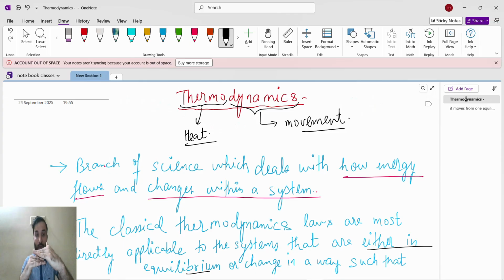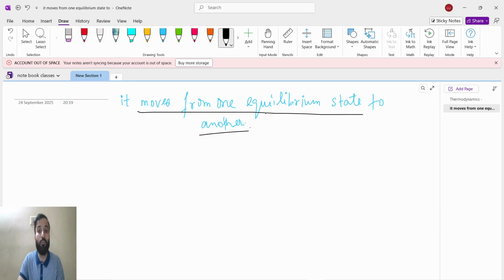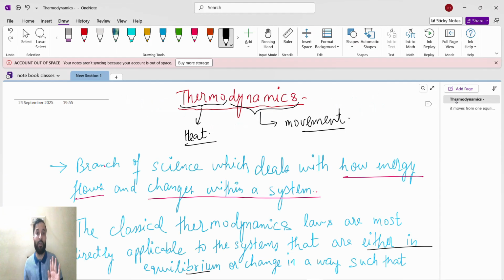Either the system is in equilibrium, or if change is happening, it moves from one equilibrium state to another equilibrium state, but it should be in equilibrium. Either it should be in equilibrium or it is changing from one state to another state, but it should be in equilibrium only.